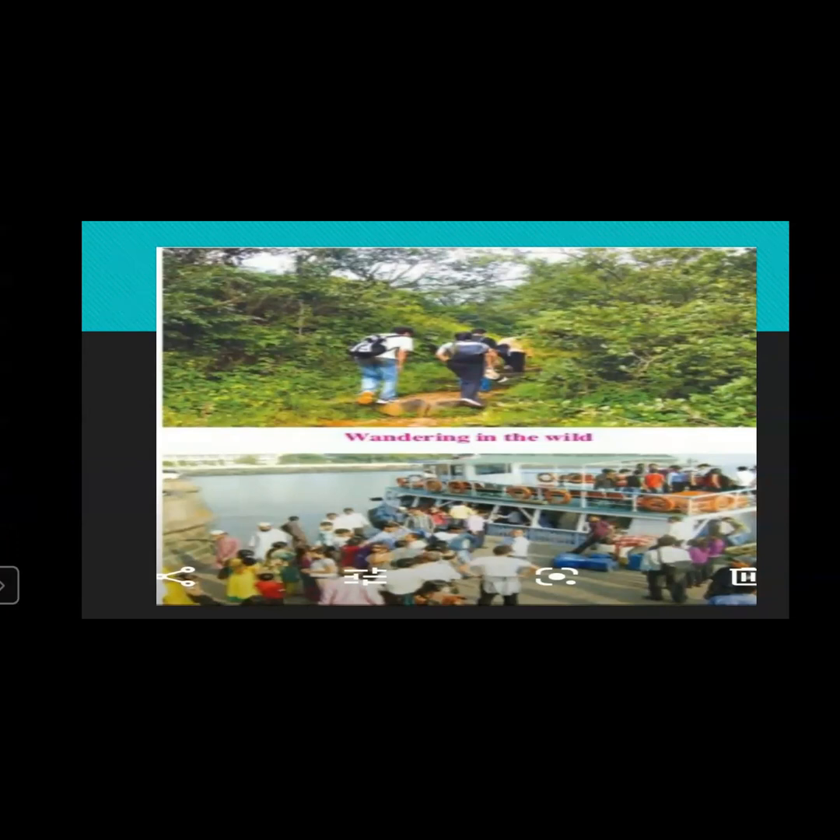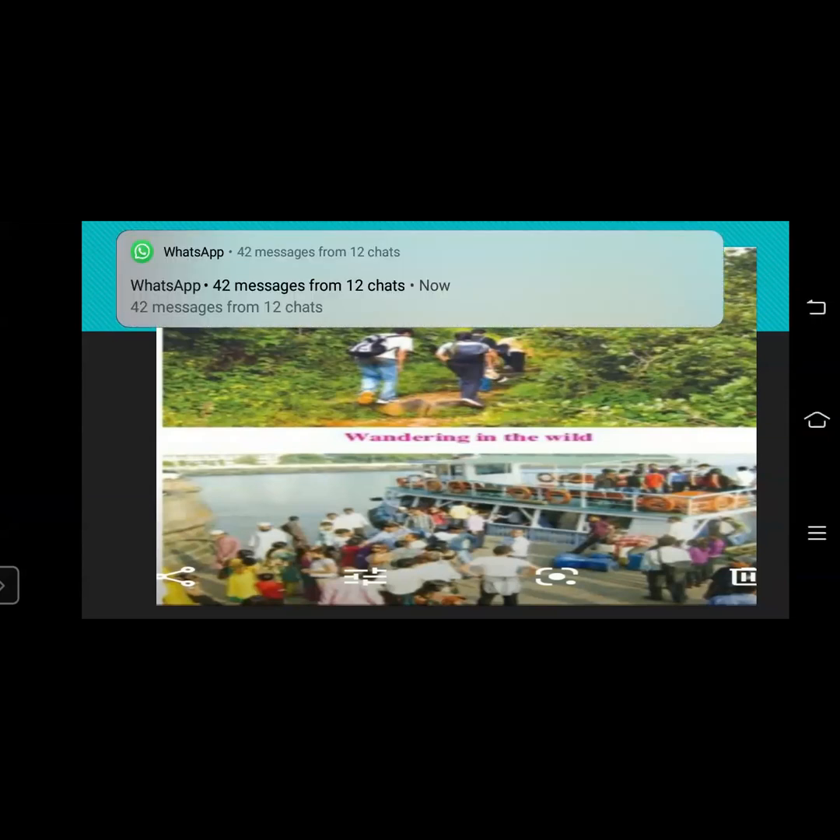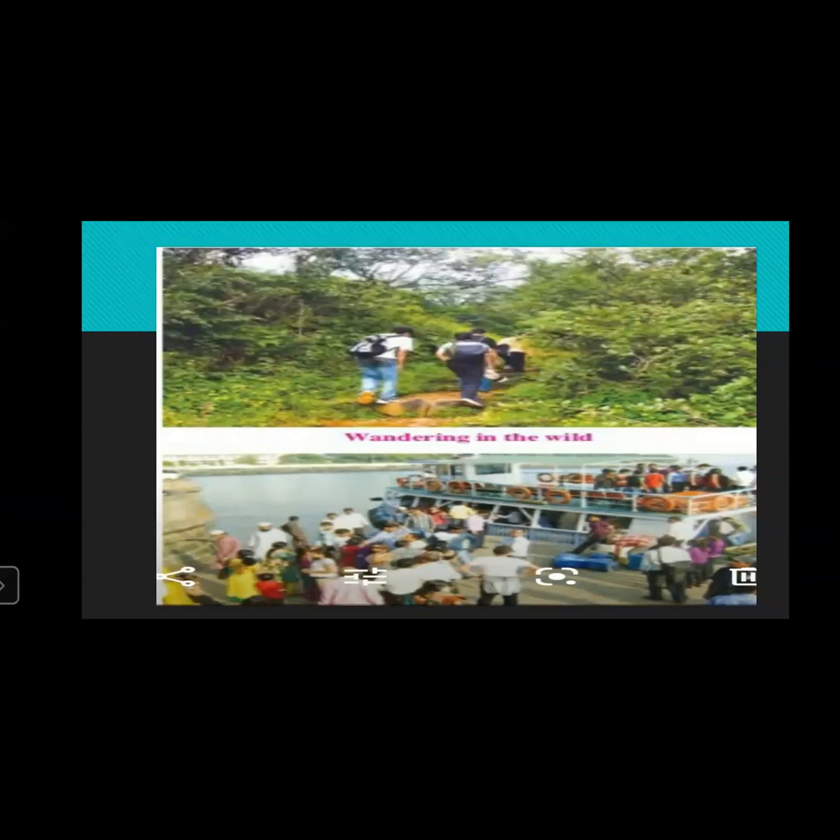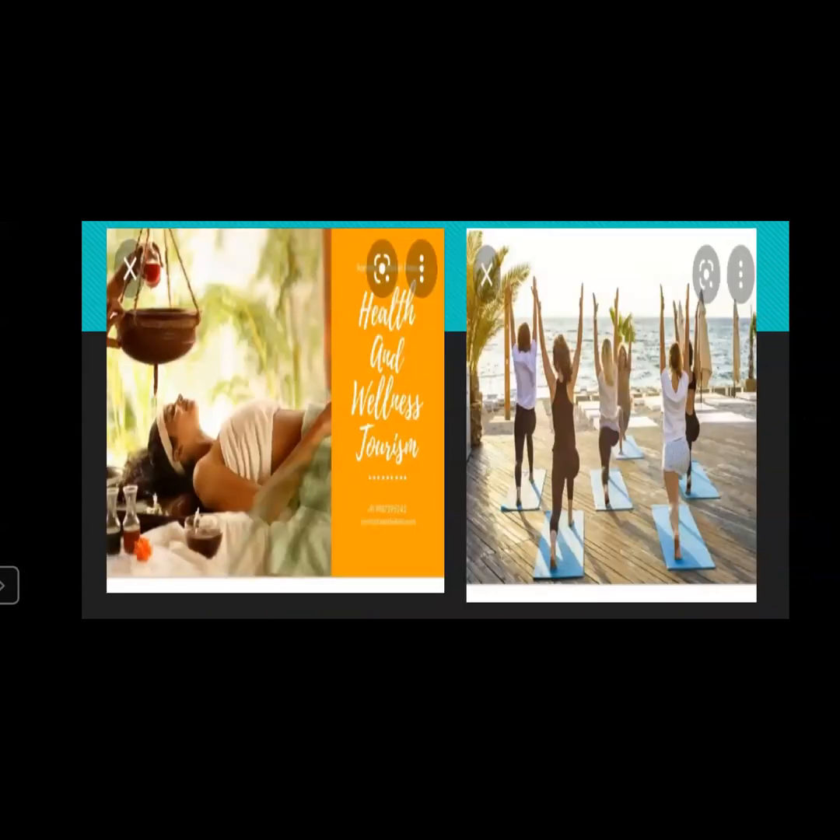Next is sea tourism. Some people like to go boating. If they want to go from one place to another, sometimes there are special cruises which make you very happy when you are traveling, or small boats in the backwater areas also. So that comes under sea tourism.